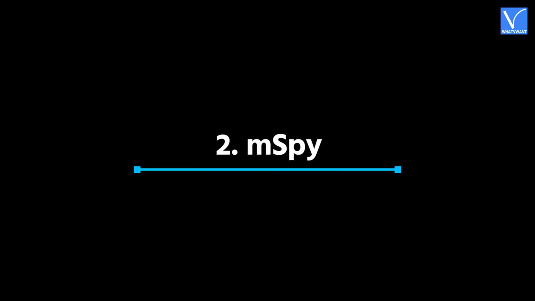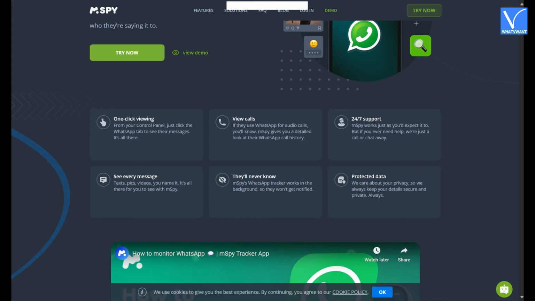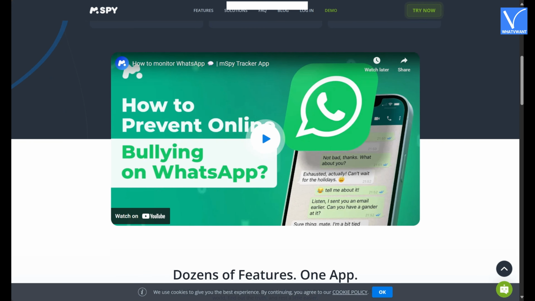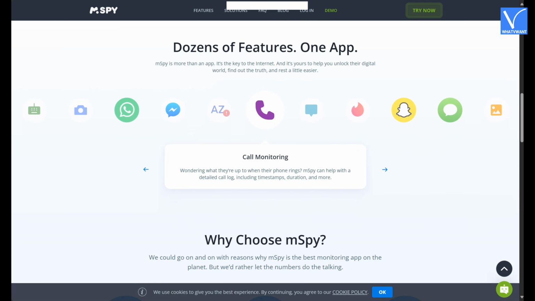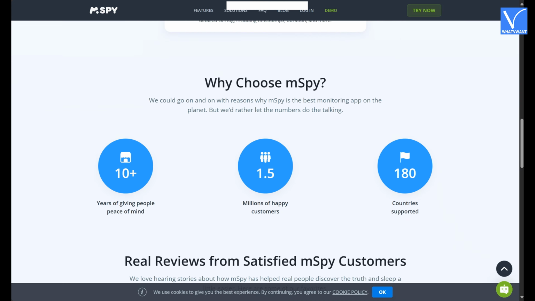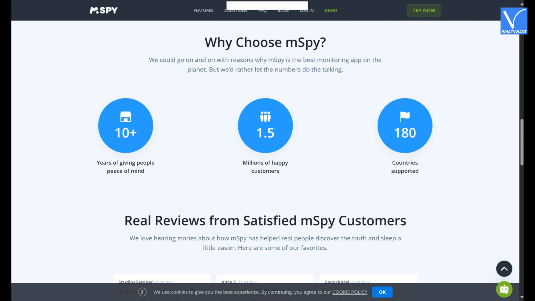2. mSpy. mSpy is one of the most popular phone monitoring apps used by parents to track their children's online activities. It allows users to view WhatsApp messages, calls, and media, even if they are deleted. The app works on both Android and iOS devices and is known for its easy-to-use dashboard and powerful monitoring tools. Some advanced features may require the device to be rooted or jailbroken.